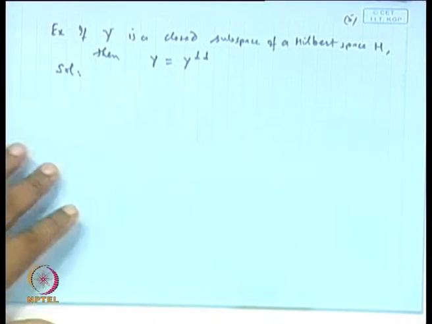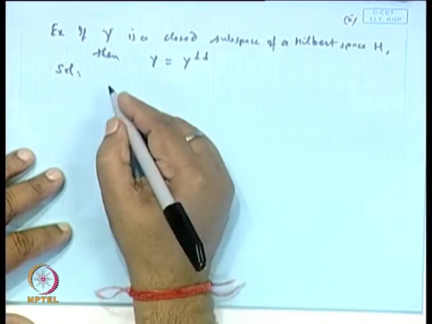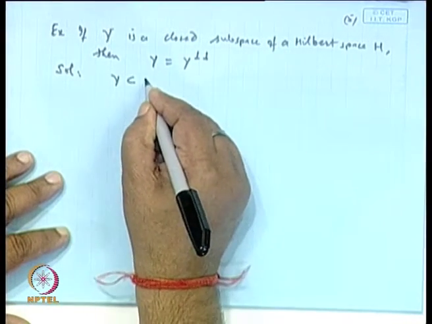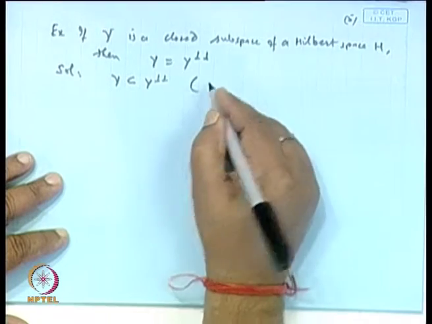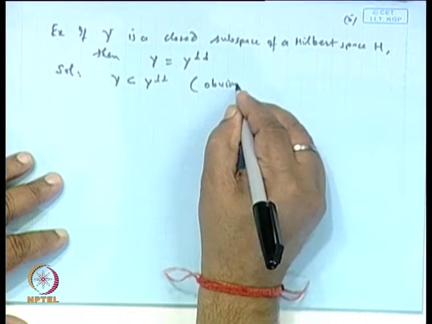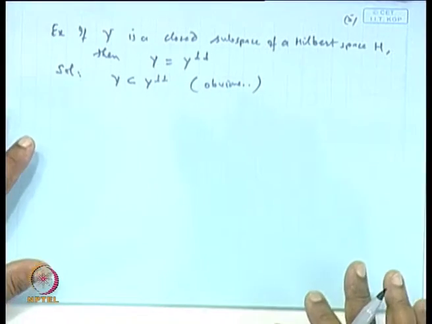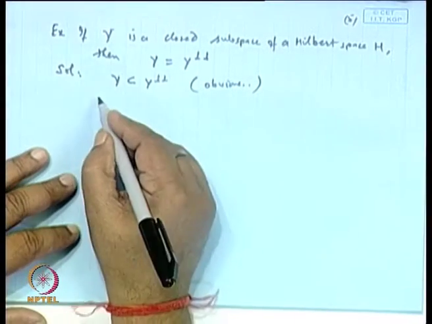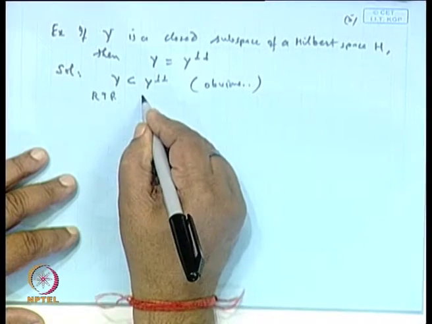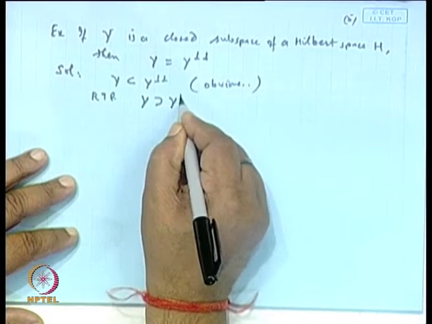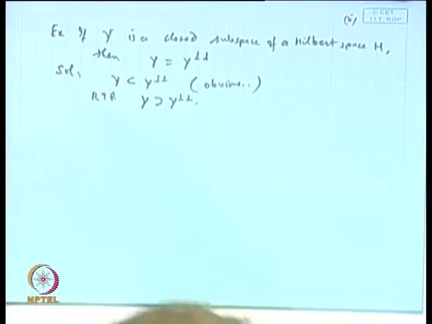Okay. Now, one way it is obviously true: Y is a subset of Y perpendicular perpendicular. It is obvious, is it not? It is true always, so there is nothing to prove for it. Now, in order to prove that Y contains Y perpendicular perpendicular, this is what we are required to prove.